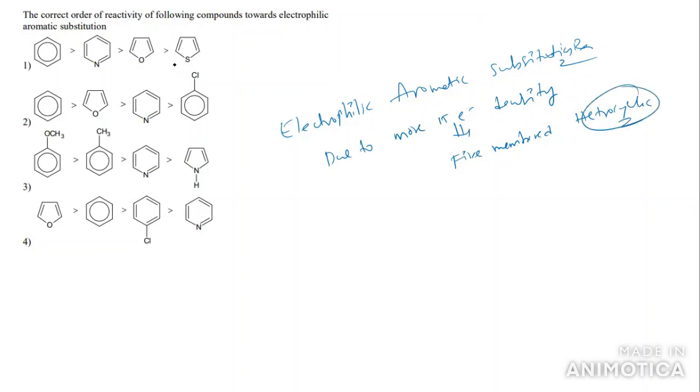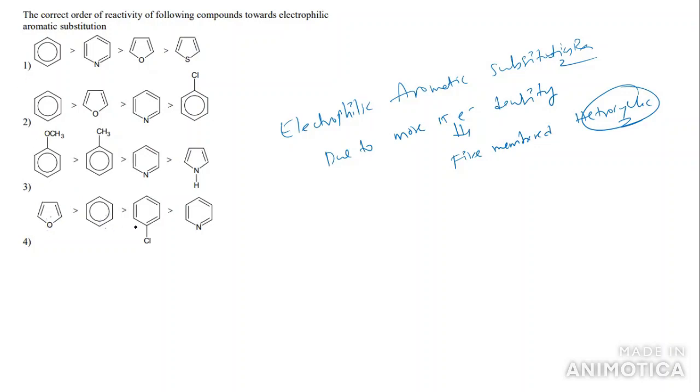So you can see heterocyclic compounds are given here. This one is a heterocyclic compound, this one is also heterocyclic. Here you can come to the heterocyclic, but here oxygen is there. So we can say this is furan. So this is the furan here.